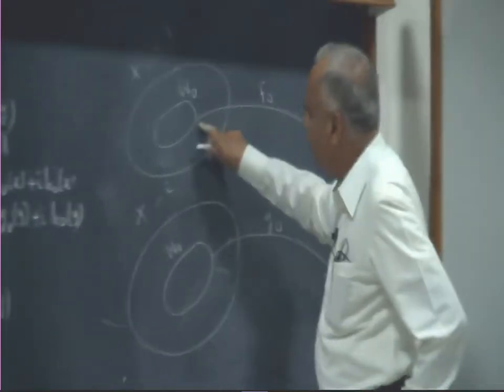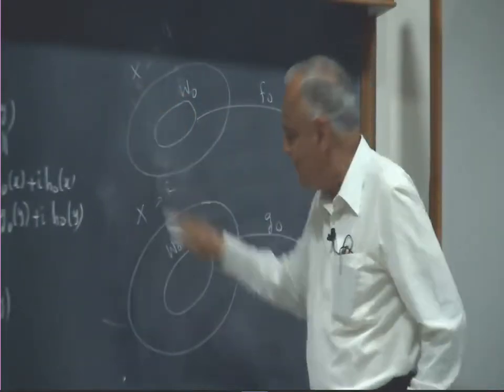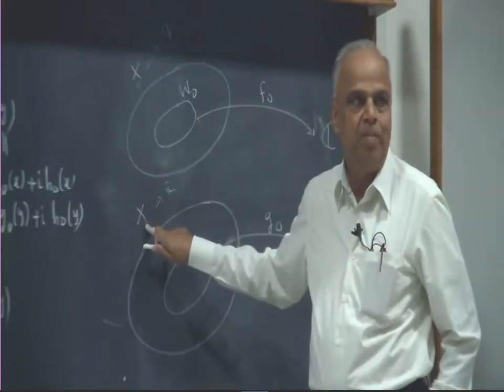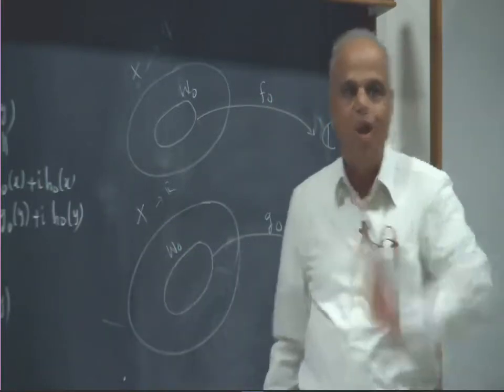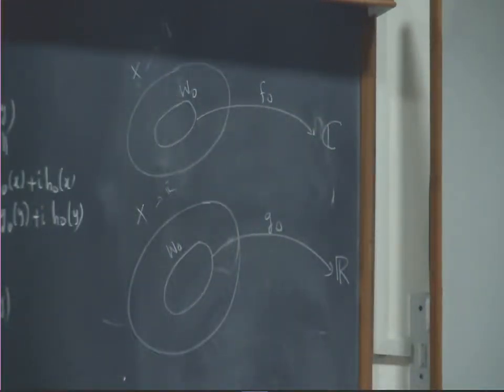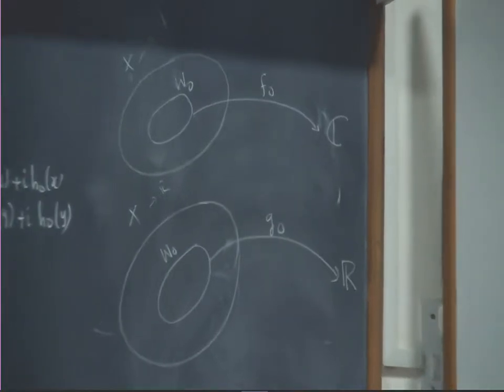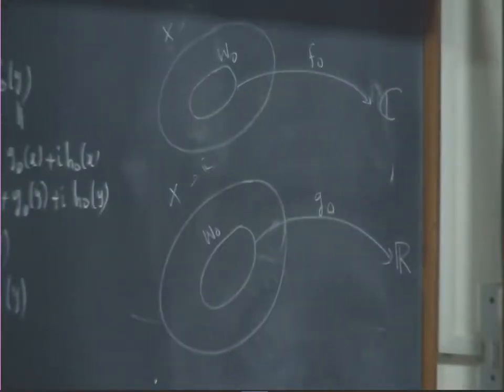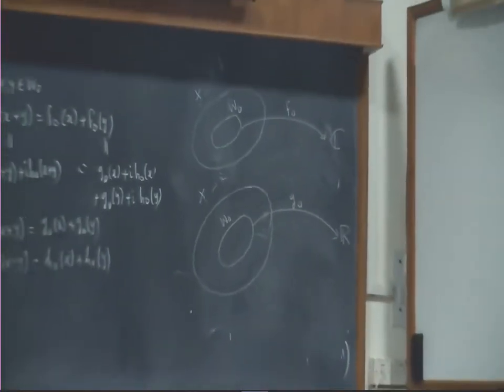This fellow here is treated as a subspace of this vector space, this fellow here is treated as a subspace of this vector space. The vectors are all the same, no change in the vectors. It is only the operations that are changing. Okay, so the same x, same W naught, same x, same W naught. But there scalar multiplication by C is allowed, here scalar multiplication by R is allowed. There F naught evaluates and gives a complex number, here G naught evaluates and gives a real number. That's all that is happening there. Is that okay? Still some problem.